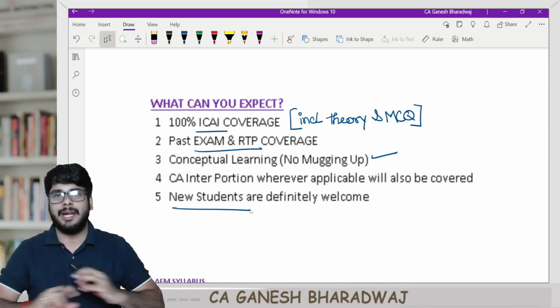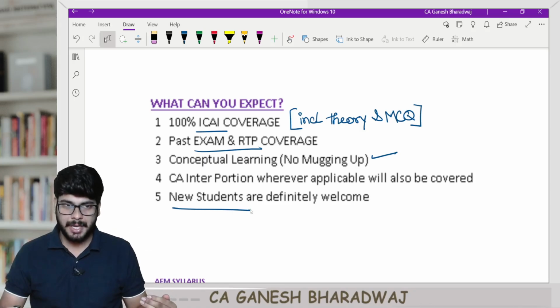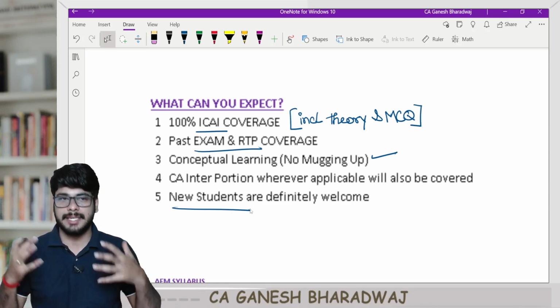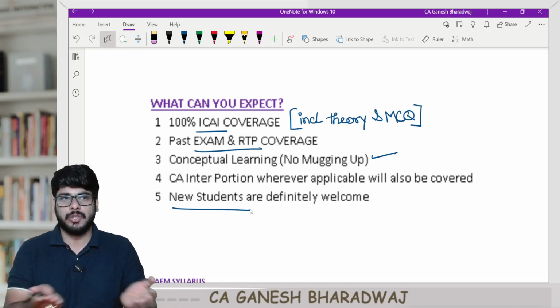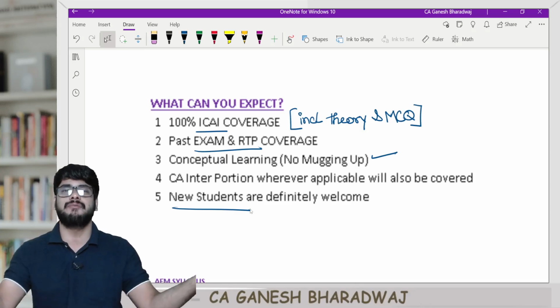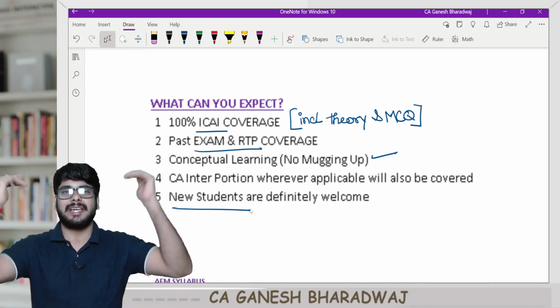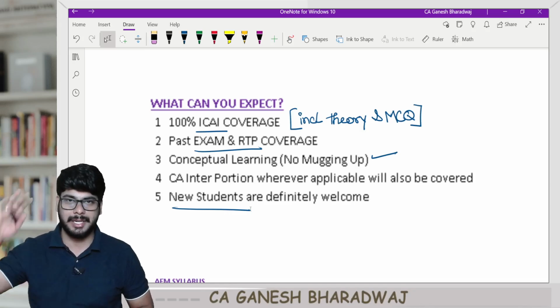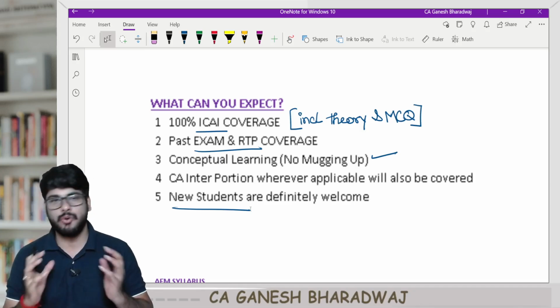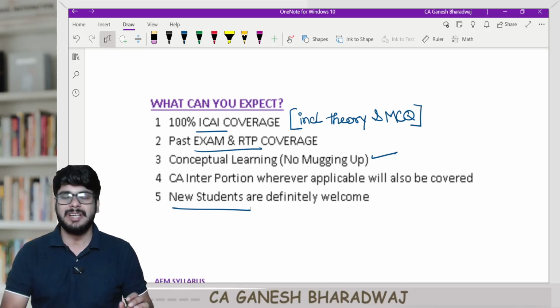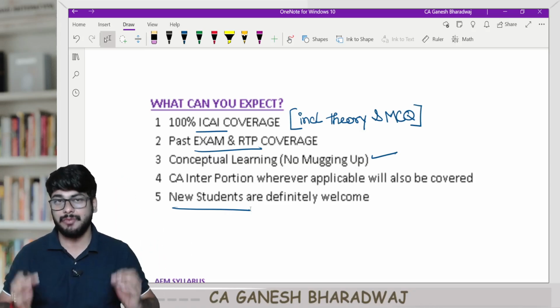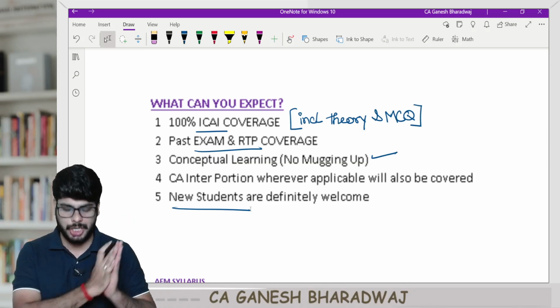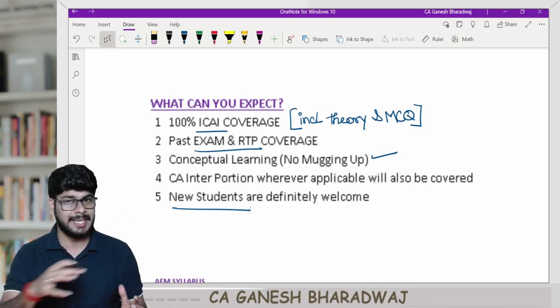So I will be starting AFM with an assumption that you are learning finance itself for the first time, right? That is the assumption with which I'm going to start, so that we can set the base even for everyone, so that everyone can learn from scratch and master it completely, so that they can perform properly well in the exam. That is going to be the overall objective right from the first lecture till the end. This is the assumption with which I am going to handle this batch. I hope I have clarified these important points.